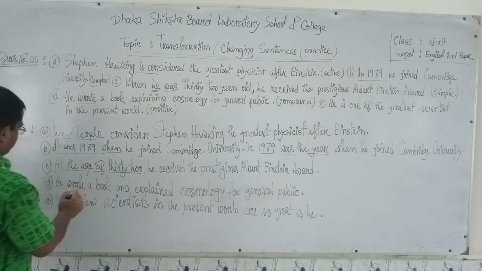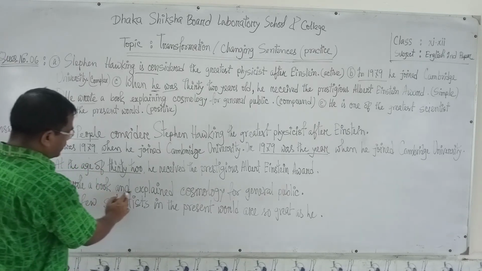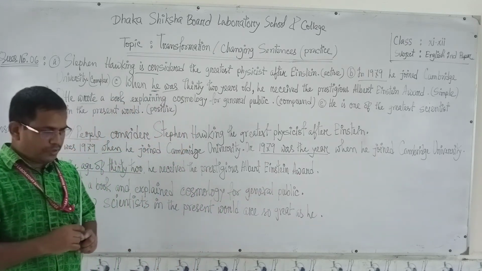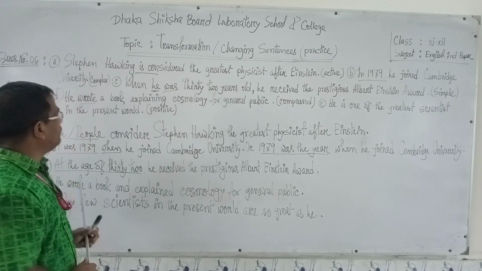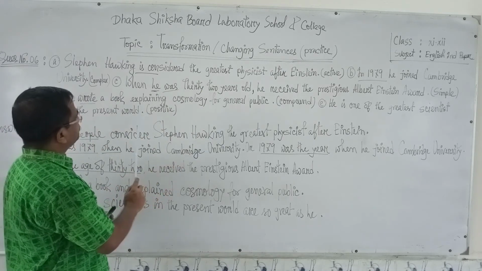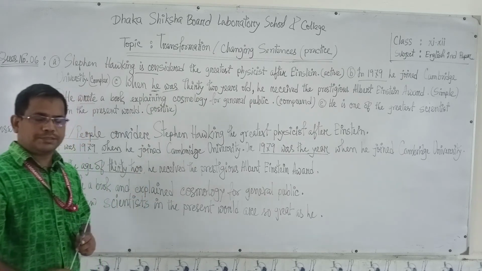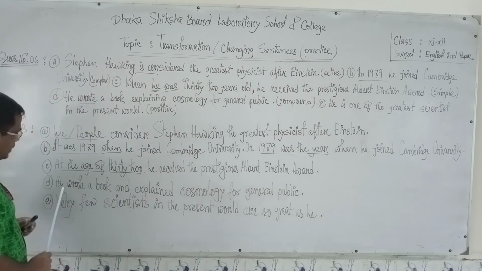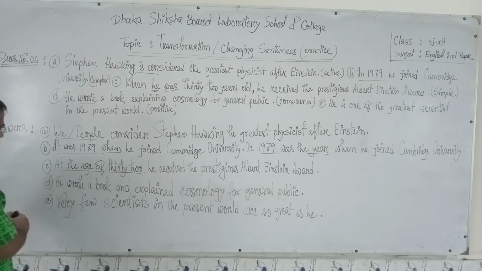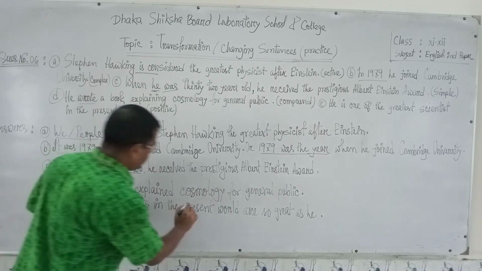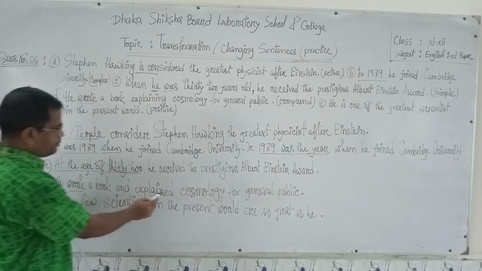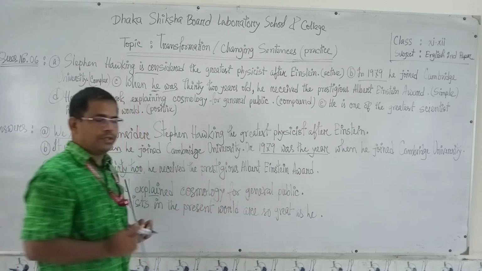So, he wrote a book and explained cosmology for general public. While explaining the rules, I told you if the subject is the same person, you use a participle, present participle. So in this case, both the subject is the same person. That's why we must use past form in both cases. He wrote a book and explained cosmology for general public.